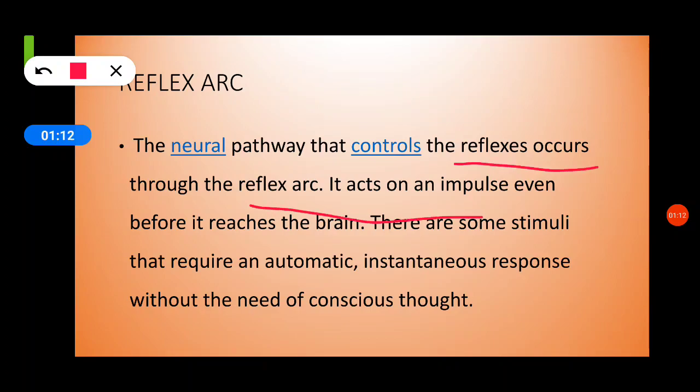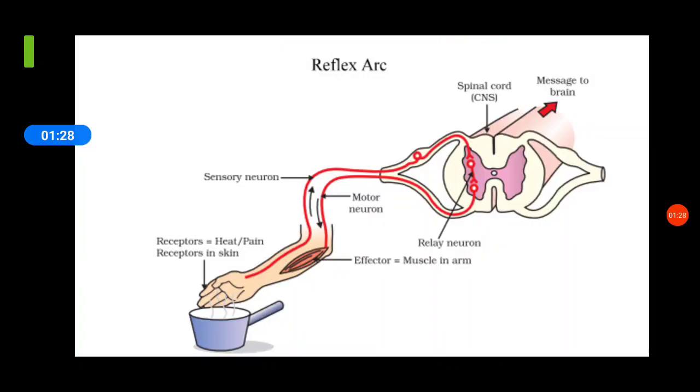It acts on an impulse even before it reaches the brain. There are some stimuli that require an automatic, instantaneous response without the need of conscious thought. If you see in the diagram, through the reflex arc, there is a message which is transferred from receptors to the spinal cord and from the spinal cord back to the muscles.